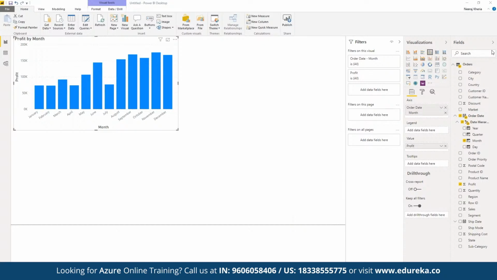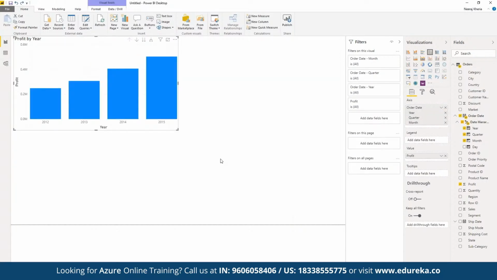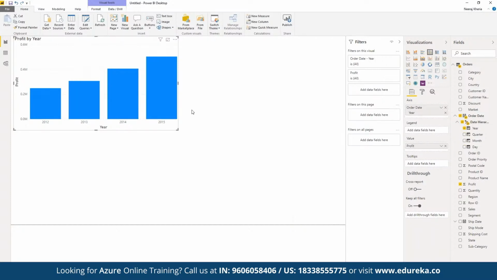For example, we have seen that we were earlier projecting the entire data set just in year. That means year-wise performance. And now we want to see the detailed performance in terms of quarter, and that too for a different year. So what we can do here is keep the year under the axis for the main, we can keep it here.